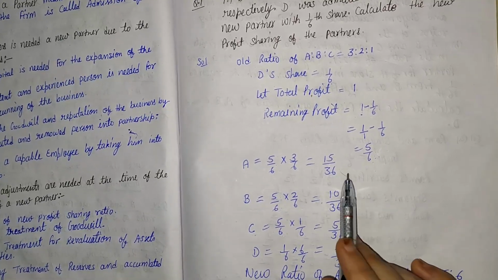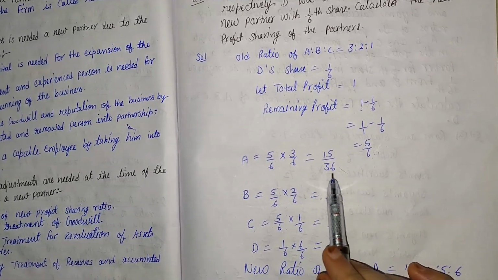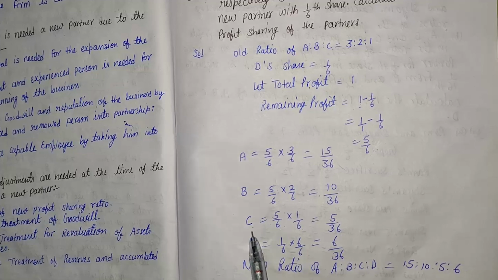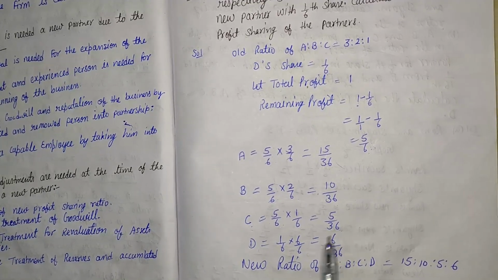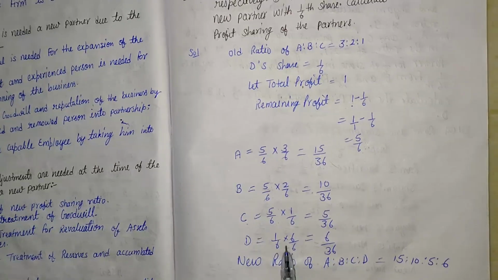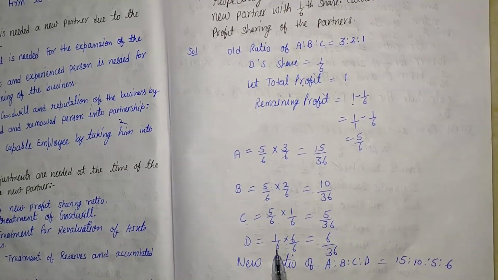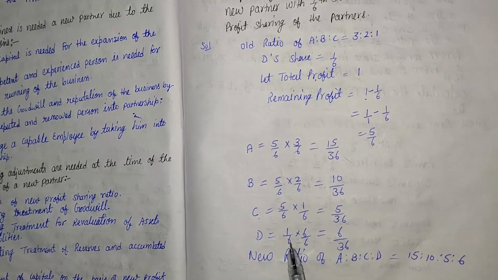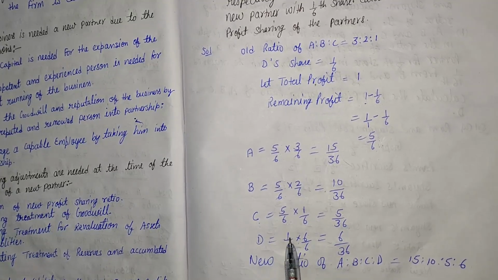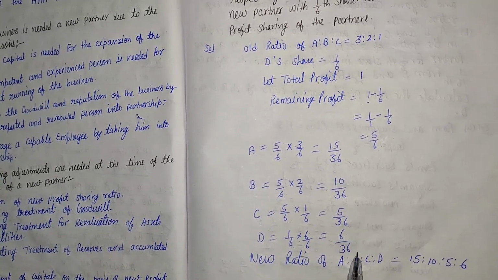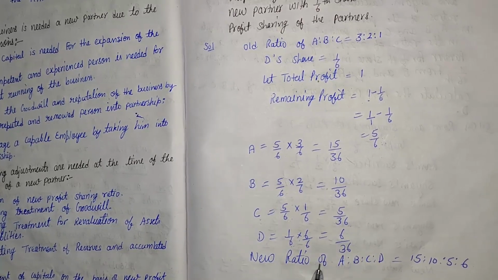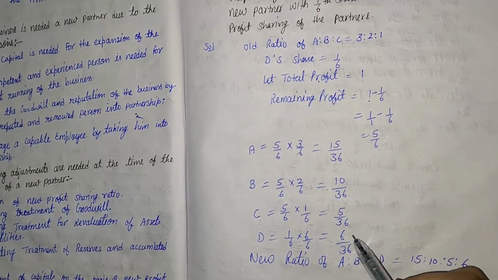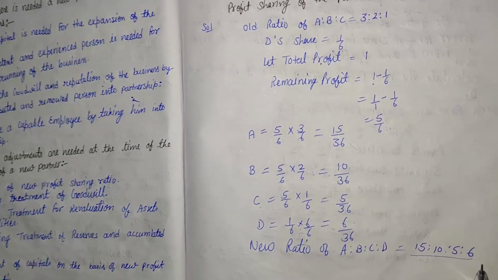First of all, we notice that the denominator of A is 36, the denominator of B is also 36, and the denominator of C is also 36. So we have to convert that 6 into 36. We multiply the numerator and denominator by 6, so 1 into 6 is 6 and 6 into 6 is 36. So the new profit sharing ratio of A, B, C and D is 15:10:5:6. That is the new profit sharing ratio.